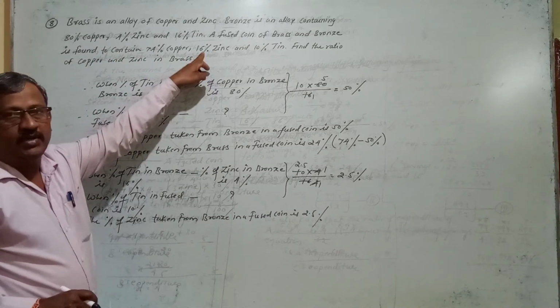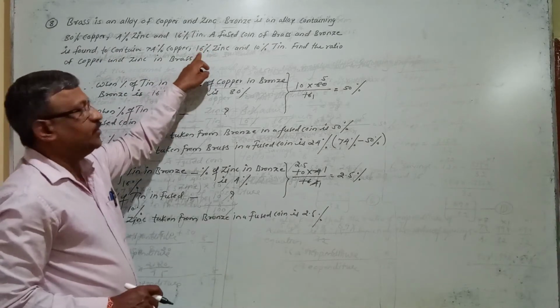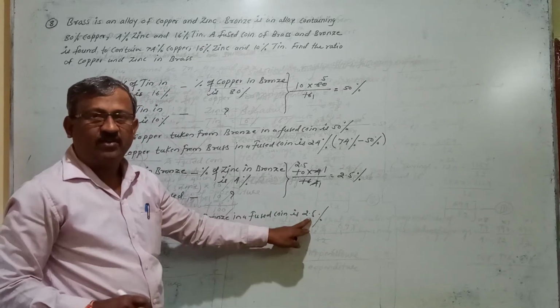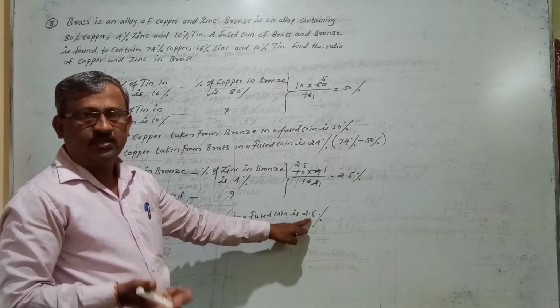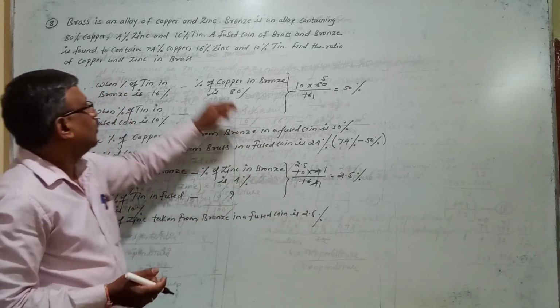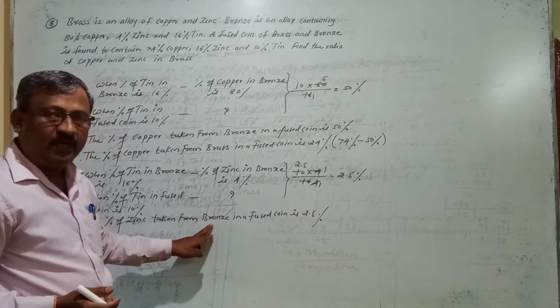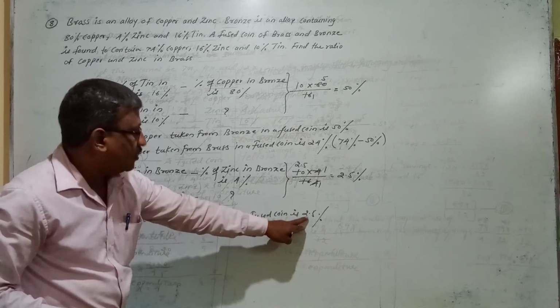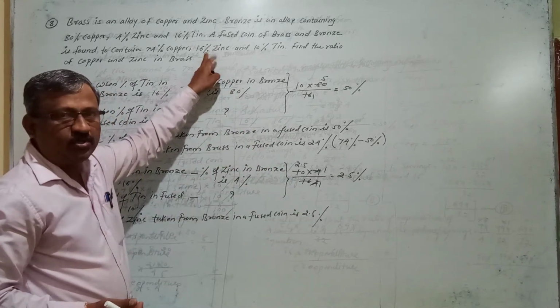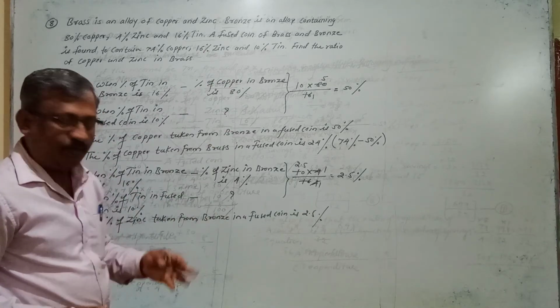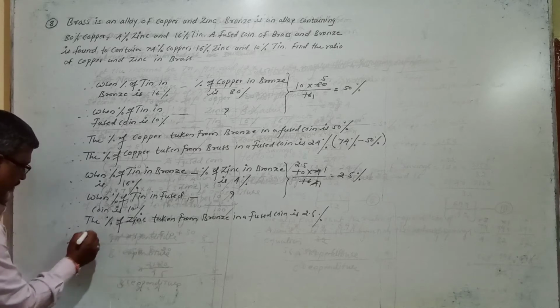Now you see, in the fused coin what is the total zinc? It is 16%, right? So out of this 16%, 2.5% has come from which metal? It is bronze metal, right? So 16% includes 2.5% zinc from bronze. So this percentage, if you subtract it from the total mixture, we get the zinc taken from brass in a fused coin. So below that, now you can calculate.